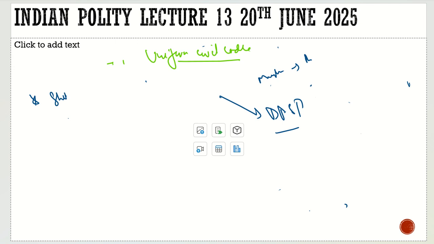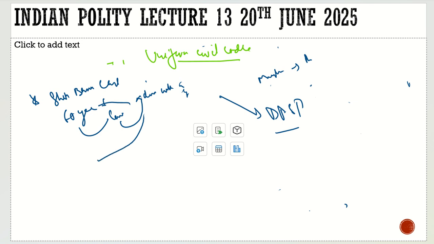You would have heard about Shah Banu case. She was a 60-year-old woman, I guess, and she was married to a lawyer, and this lawyer man, he fell in love with a younger woman, and he divorced her. Once he divorced this 60-year-old woman, according to Islamic law, there is a rule that you have to pay the alimony, the maintenance, only for 3 months. Only for 3 months you have to pay the maintenance.